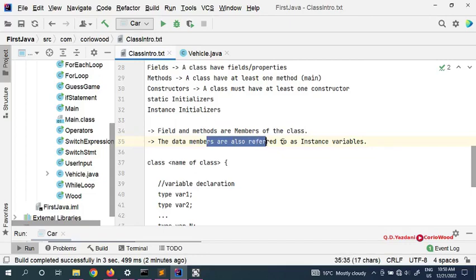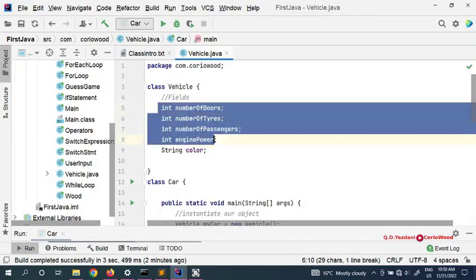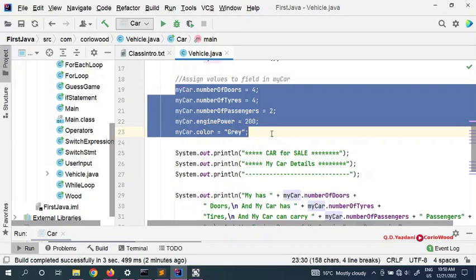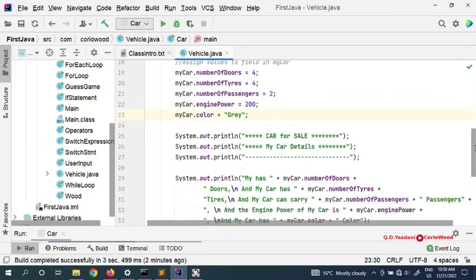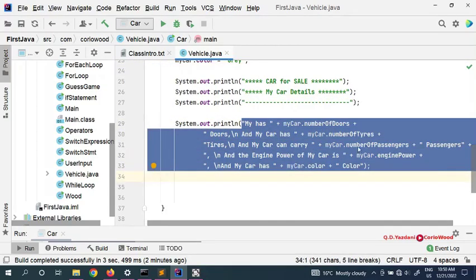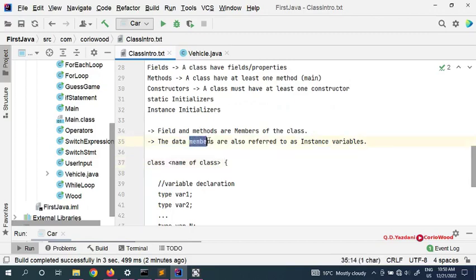The data members are instance variables. So what are instance variables? These are the instance variables, because this is the instance in our objects. We are using them because we are initializing this one with the 4. We give in data. So this is all the data that our object needs, and we are using this data here, our instance objects data. You can see here all the fields that we had are members. Data members, fields, and methods are members of the class.